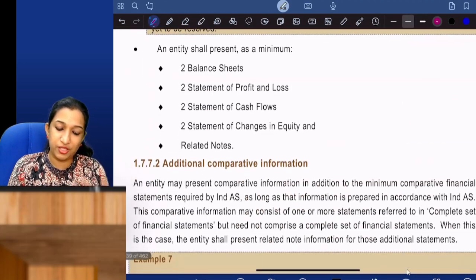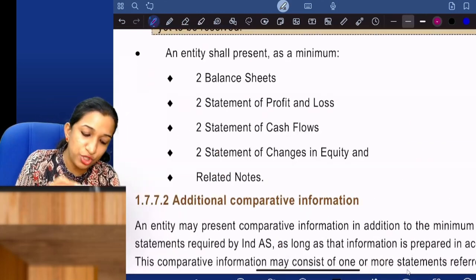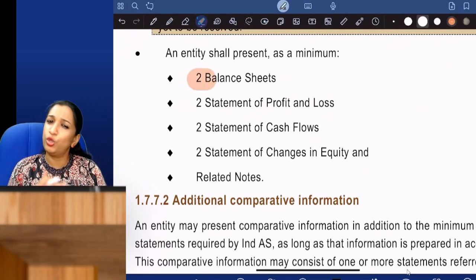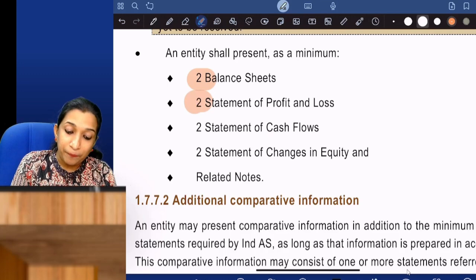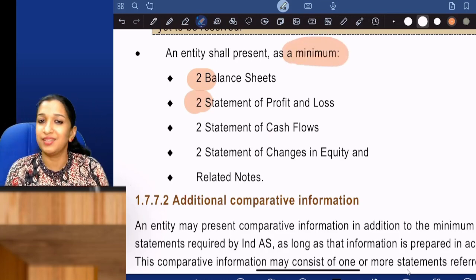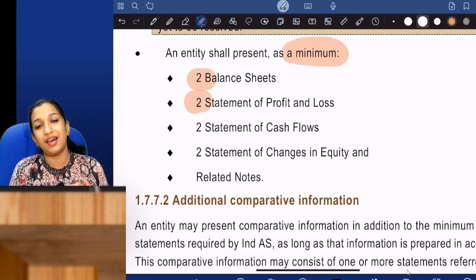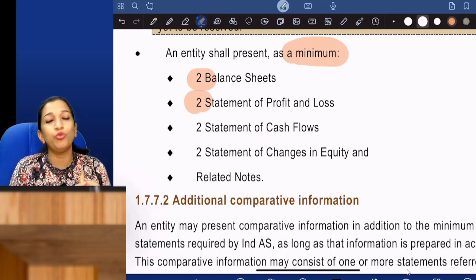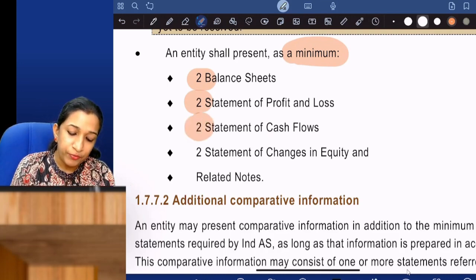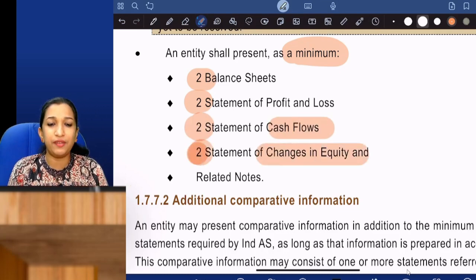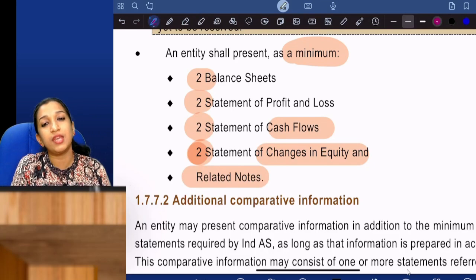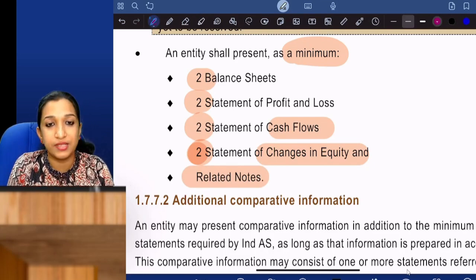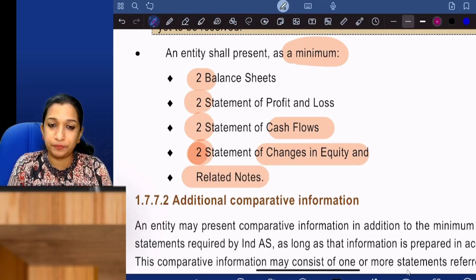So just for your understanding now, an entity should present two balance sheets. Two balance sheets, current year, previous year. Minimum. If you want more, you can present. It is optional. It is up to you. But minimum two balance sheets compulsory, two P&L, two cash flows, two statements of change in equity, current year, previous year, and related notes. If you are showing current year balance sheet and previous year balance sheet, notes of current year and previous year should be presented.